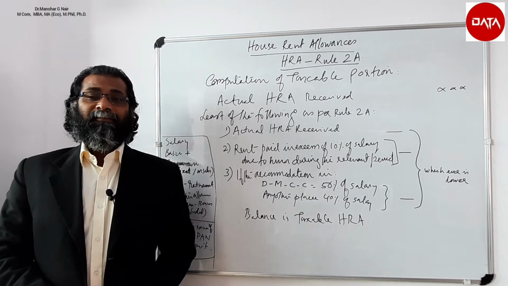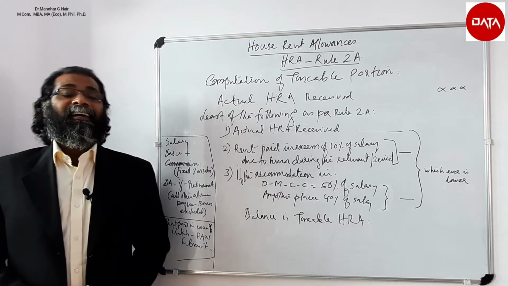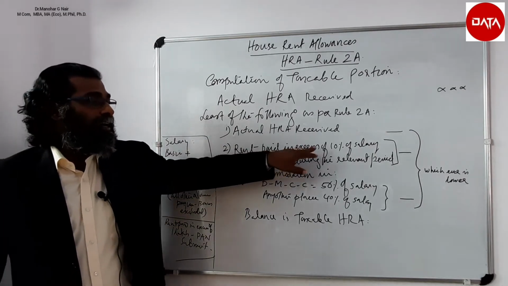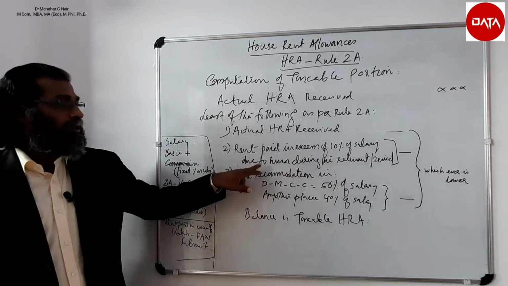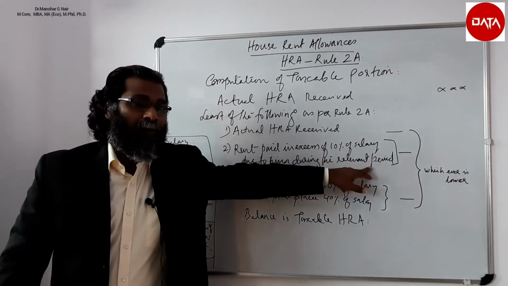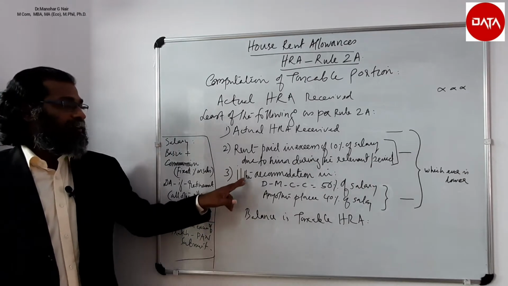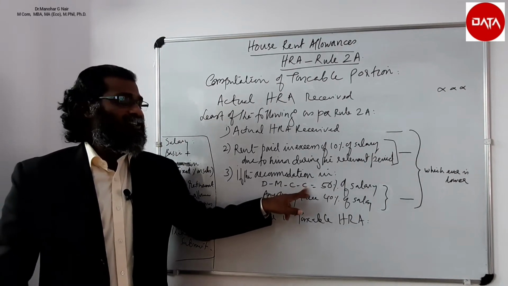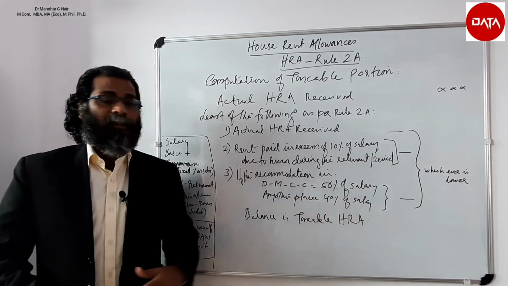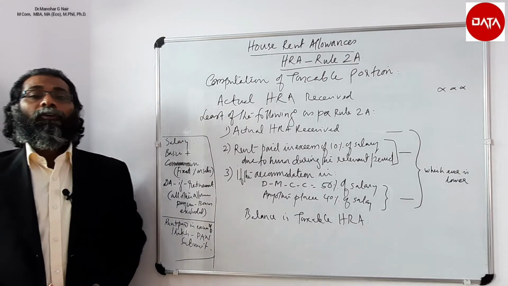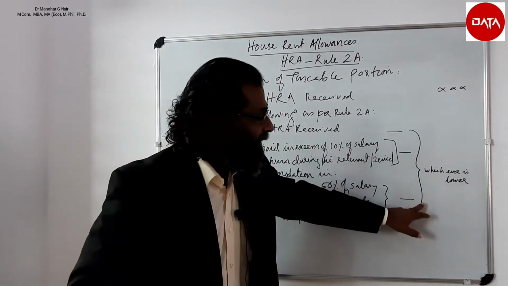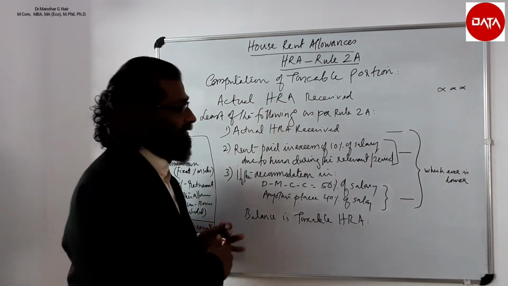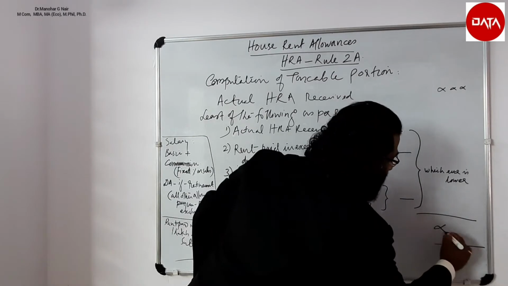The first point is the actual HRA received. Second point is the rent paid in excess of 10% of salary due to him during the relevant period. And the third point is, if the accommodation is in Delhi, Mumbai, Calcutta or Chennai, 50% of salary. In any other place, 40% of salary. Least of the three shall be deducted from the actual HRA received. That is equal to the taxable HRA.